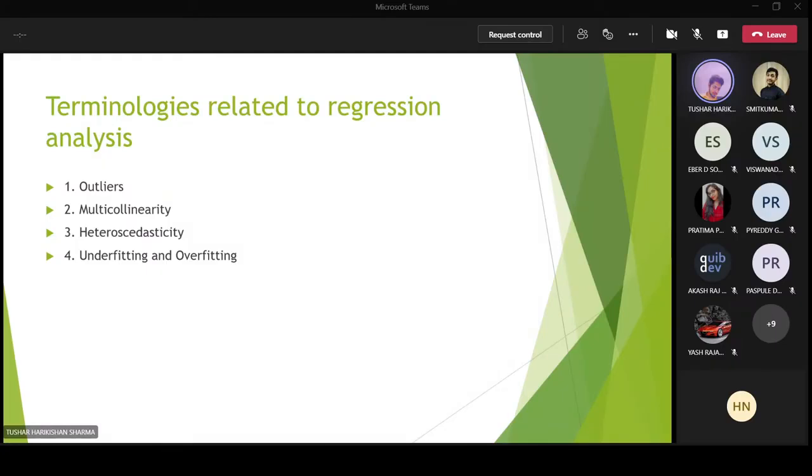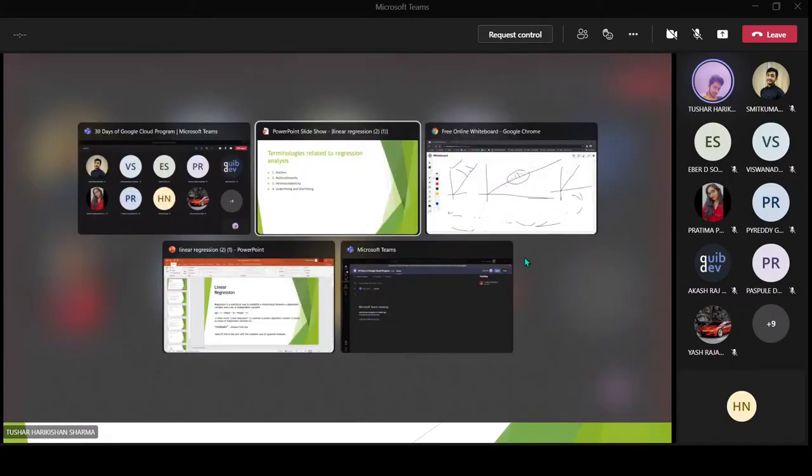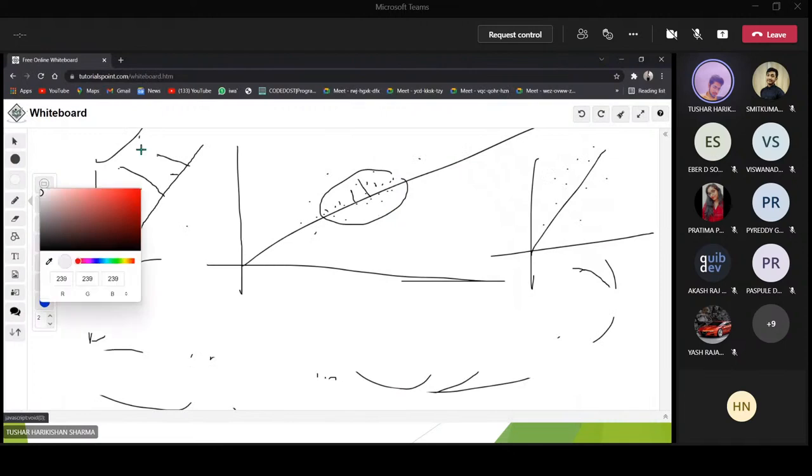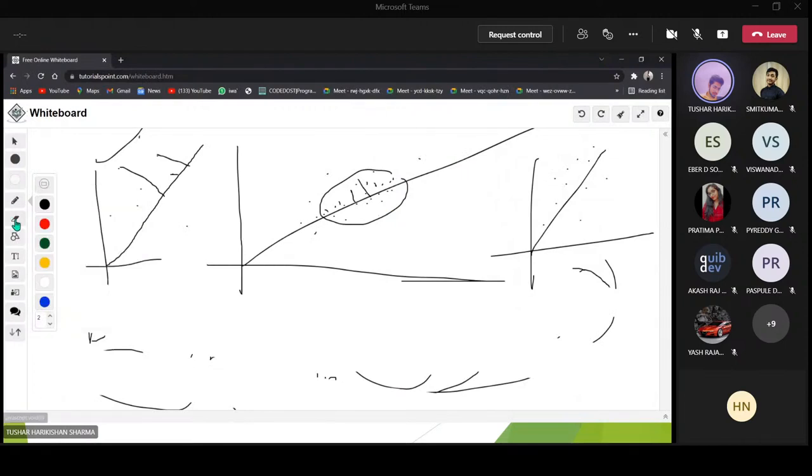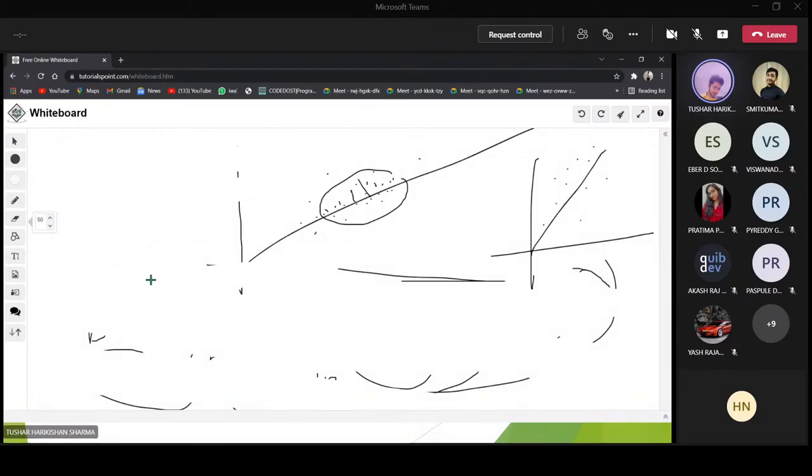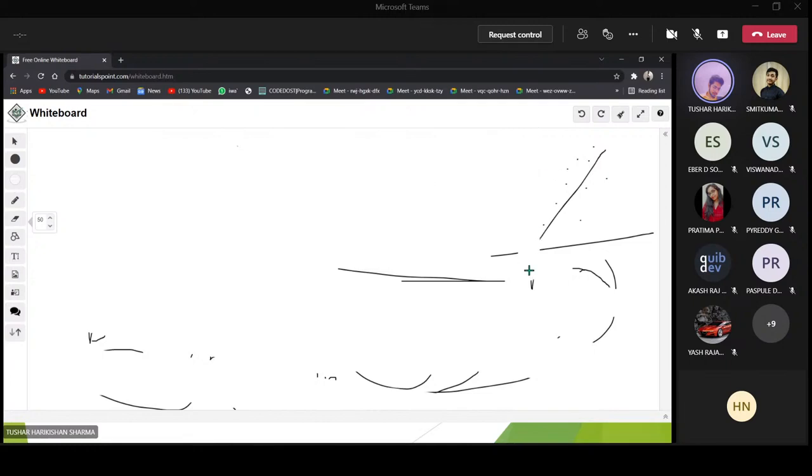Now, what is underfitting and what is overfitting? I won't tell you the theoretical definitions of this concept. I'll directly show it to you, because some things in machine learning are not theoretical. Either you have to practically implement it in your code, or else you have to do it on pen and paper.